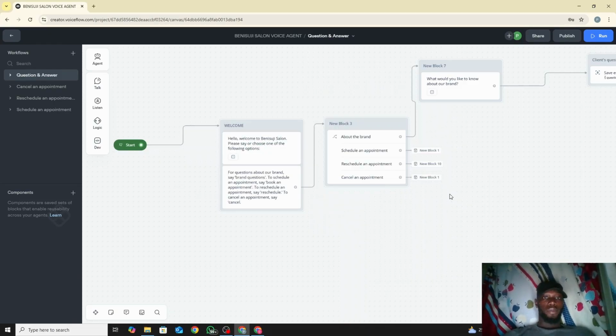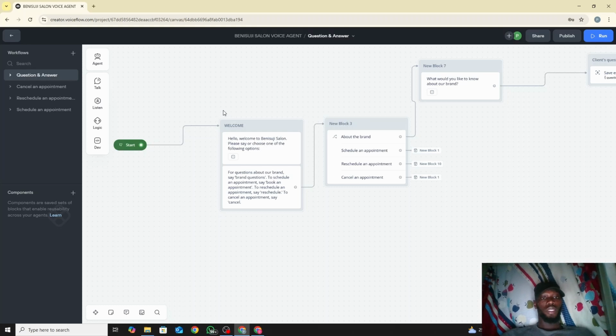Okay, so yeah, guys, let me put you through the whole process. I don't really want to waste much of our time due to the different schedules and workflows that we have involved in it. So, like I said before, there are four main workflows: question and answer, schedule an appointment, reschedule an appointment, and cancel an appointment. These are the four workflows we'll be working with.